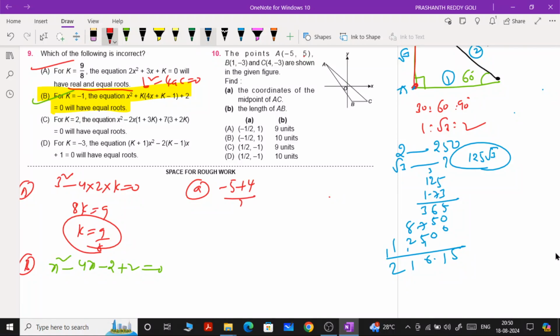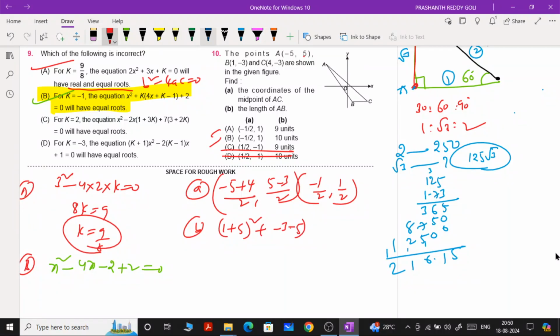Now x1 plus x2 by 2 comma y1 plus y2 by 2. Here you can take minus 1 by 2 comma 1 by 2. Therefore the answer is minus 1 by 2 comma 1 by 2, which means only either A or B. Now we should also find the distance. AB distance means x2 minus x1 whole square plus y2 minus y1 whole square. So 36 you are getting and 64 you are getting. 100. 100 means 10. That's all. Therefore, option B is the answer for this question.